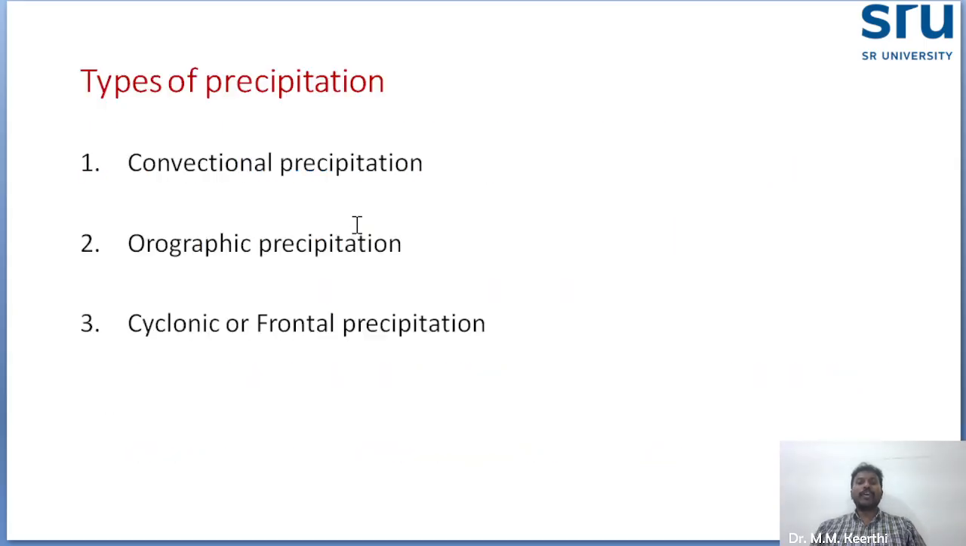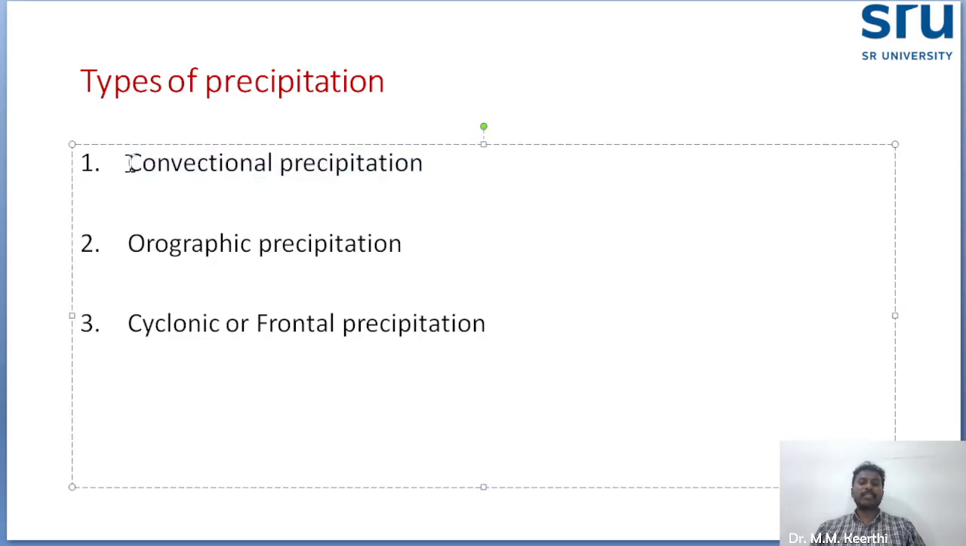Okay, now we are going to discuss the different types of precipitation. One is convectional precipitation, another is orographic precipitation, and the third is cyclonic or frontal precipitation. Okay, first is convectional precipitation.